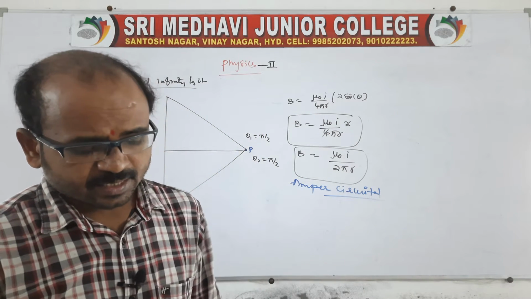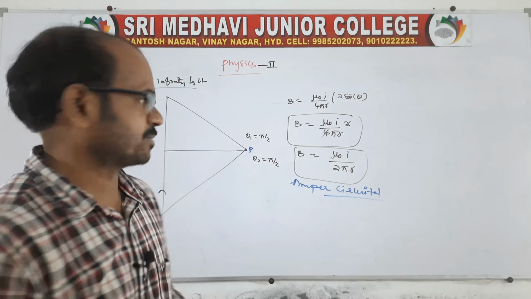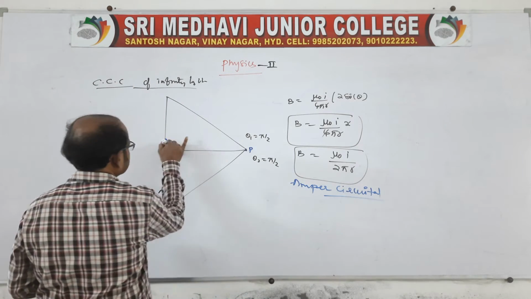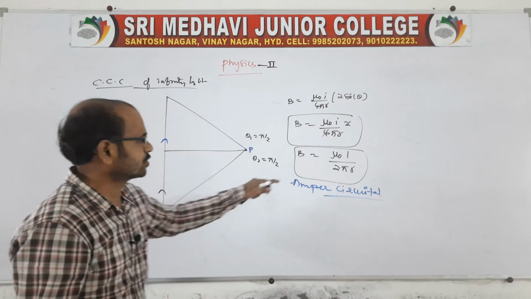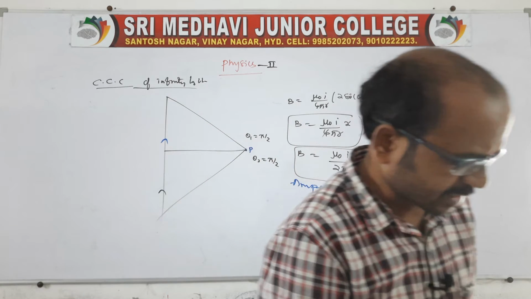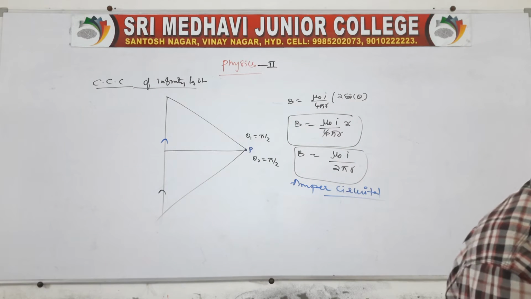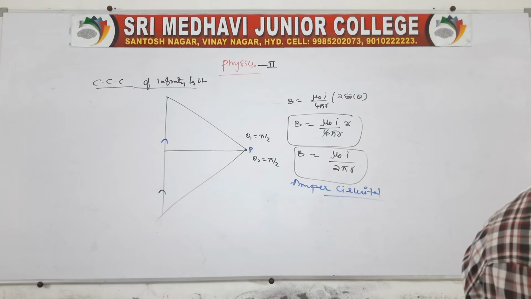The current carrying conductor is held in the direction like this, so that B is equal to mu naught I by 2 pi r for a straight current carrying conductor, which we can take like this.